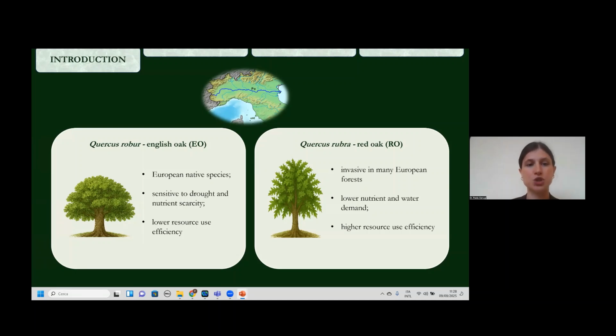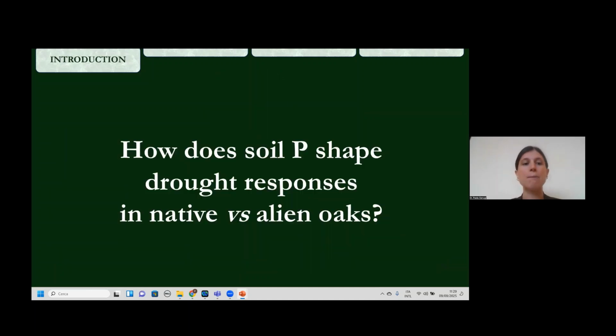The native plant, which is the European native species Quercus robur, is very sensitive to drought and nutrient scarcity, and it has a lower resource use efficiency. While Quercus rubra, the alien species, has a lower nutrient and water demand, and it has a higher resource use efficiency. So their contrasting strategies make them ideal to study how drought stress can interact with nutrient availability in the soil. Based on that, our question was, how does soil phosphorus shape drought responses in native versus alien hosts?